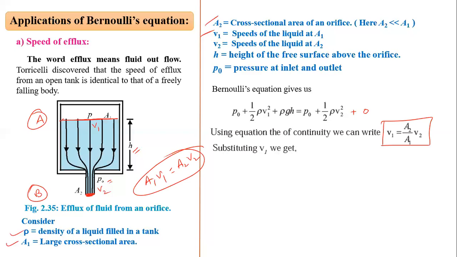Substituting this V1 in the above equation, P0 and P0 get cancelled. We get 1 by 2 rho, instead of V1 we write A2 by A1 whole square multiplied by V2 square, plus rho gh, is equal to 1 by 2 rho V2 square.